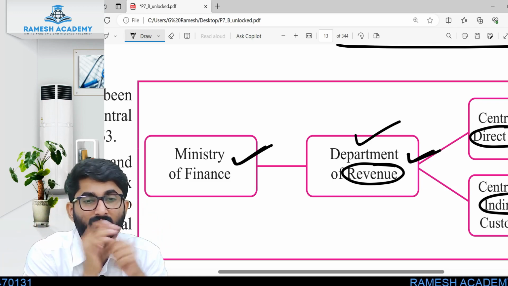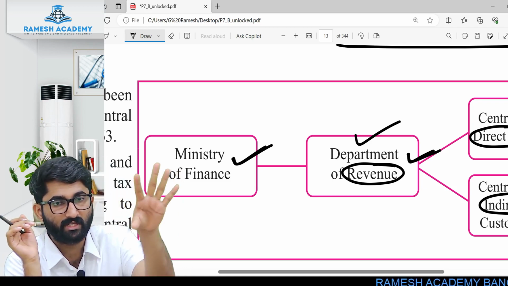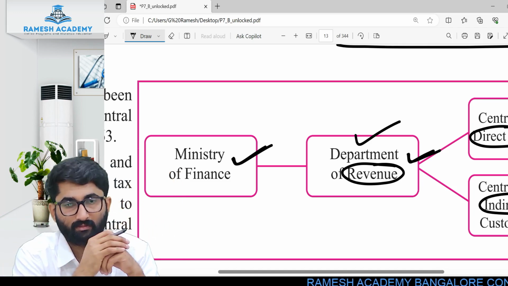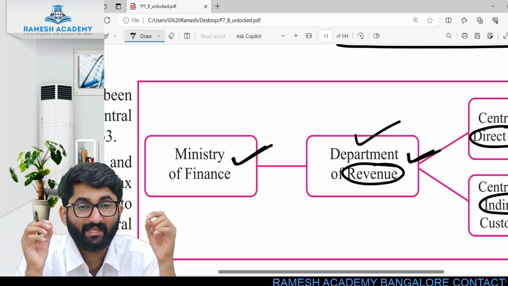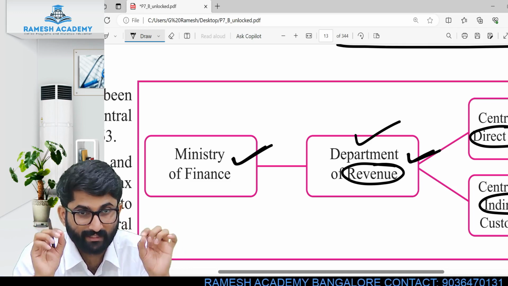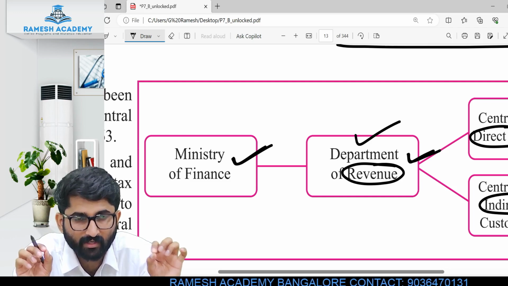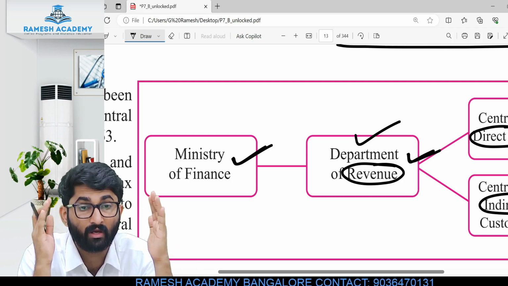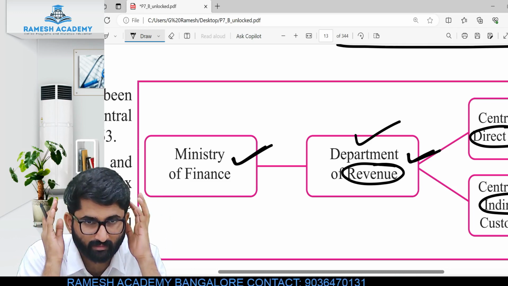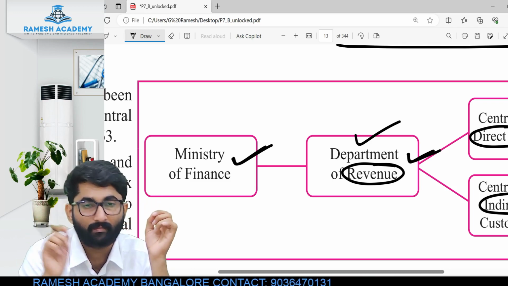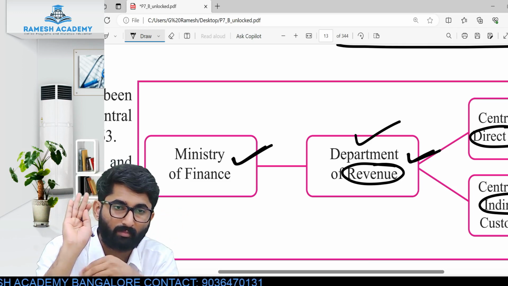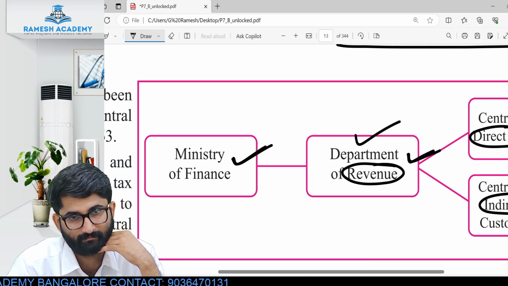And anything related to indirect tax and customs, GST and customs, is given in the Central Board of Indirect Tax and Customs. People, as and when I tell you, please do make note of it. The things that you write in your own handwriting will stay in your brain for a long period of time. For that purpose, I am telling you, please keep this in mind. Make a note of it. Keep a running note.